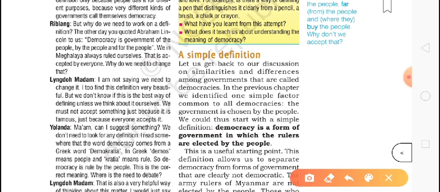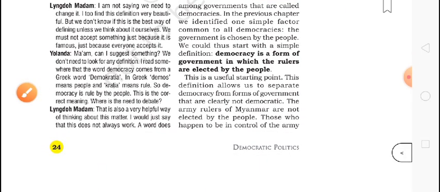Democracy is a form of government in which the people have the right to choose their leaders. Okay, so we need to understand this, so you can write this and learn. This is a useful starting point. This definition allows us to separate democracy from forms of government that are clearly not democratic.